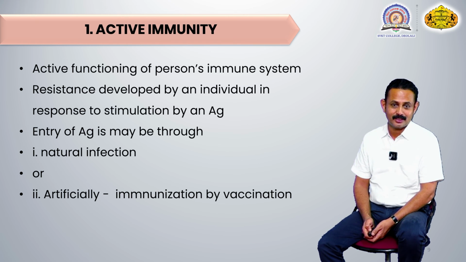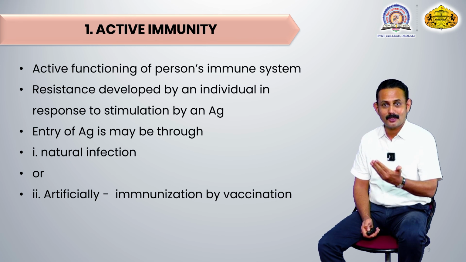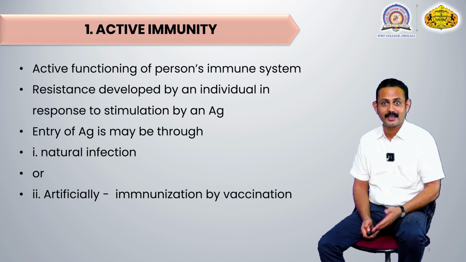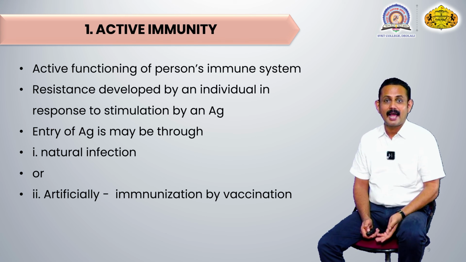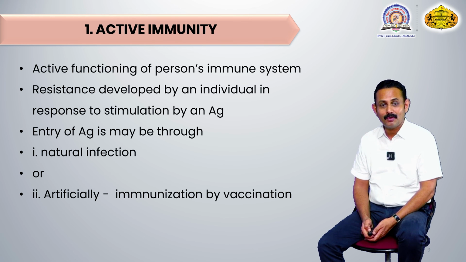Because in vaccination or immunization, we purposefully introduce the disease-causing organism which is attenuated or killed, or its toxic products which have been removed. So there is a purposeful activation of this immunity. That's why active immunity is either natural active immunity or artificial active immunity.